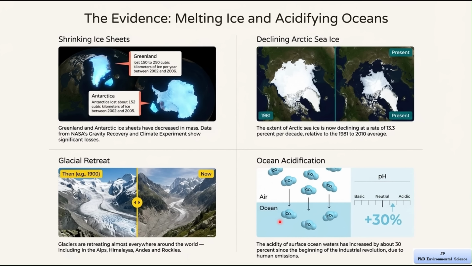The slide mentions that the acidity of surface ocean water has increased by about 30% since the beginning of the Industrial Revolution, and this increase is mainly due to human emissions, especially from burning fuels. More acidic oceans can harm marine life, especially organisms like corals and shellfish that depend on stable conditions.